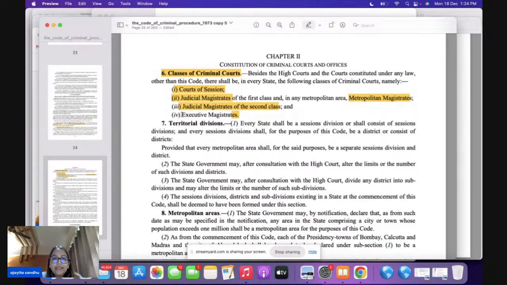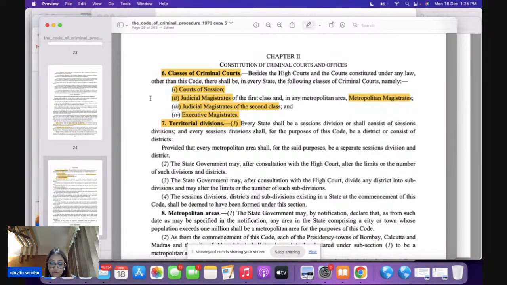So in total, you have four categories of courts dealing under Section 6.